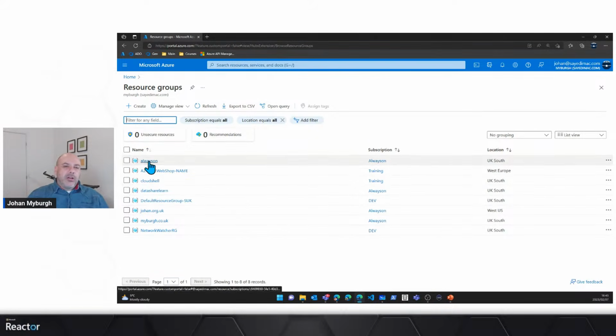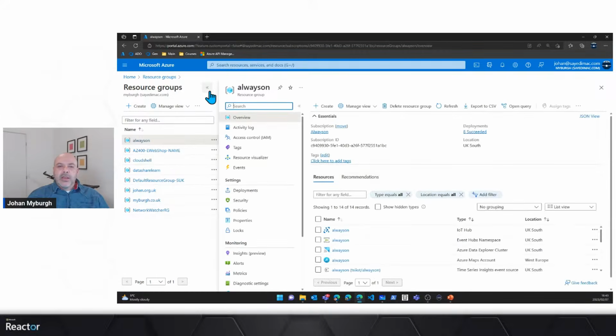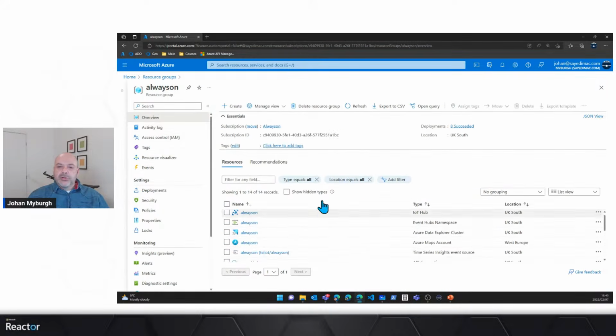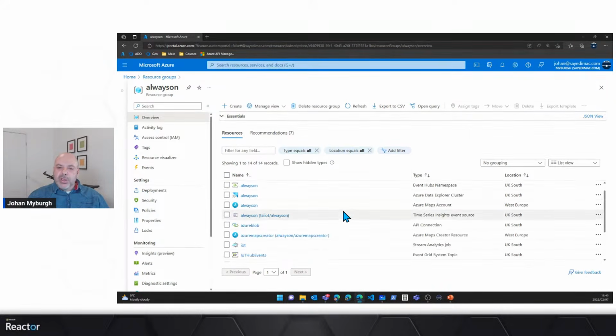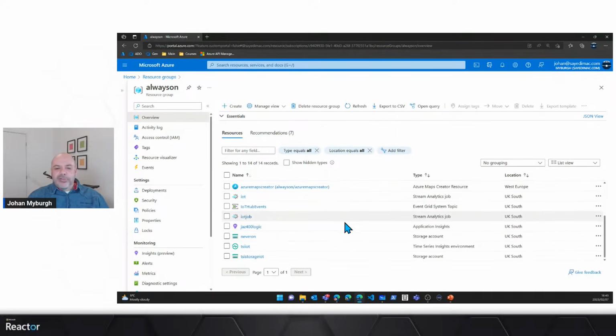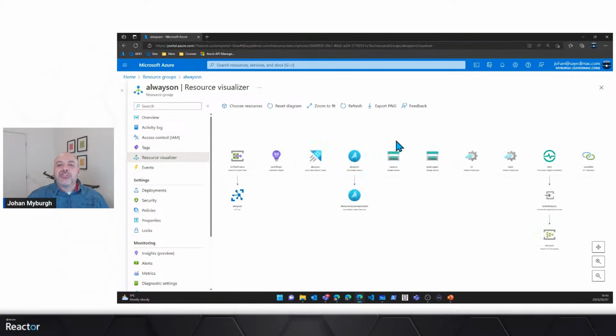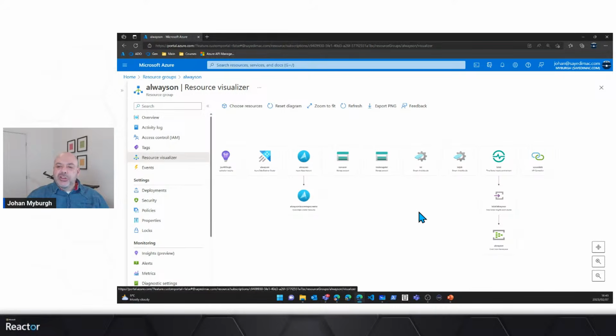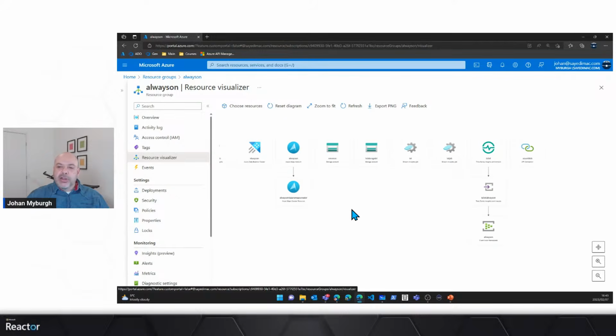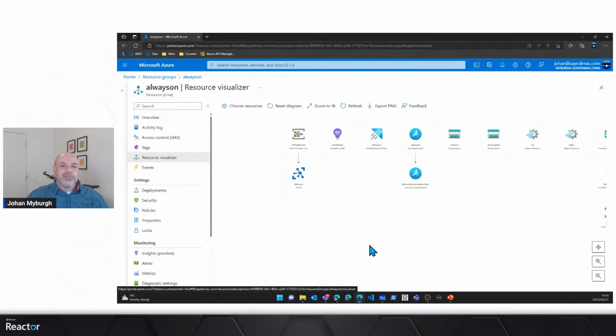And if I click on always on, there you can see all the resources inside of this resource group. There's a good couple of them. There's like a Time Series Insights, there's a storage account, etc. And I can even click on the resource visualizer and it'll show me a visualization of what the resources look like inside of this resource group.